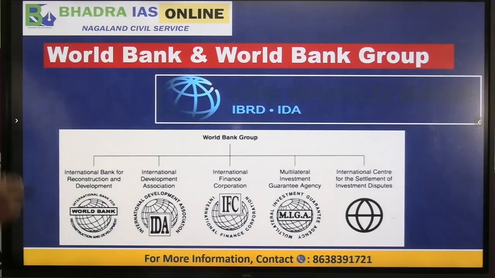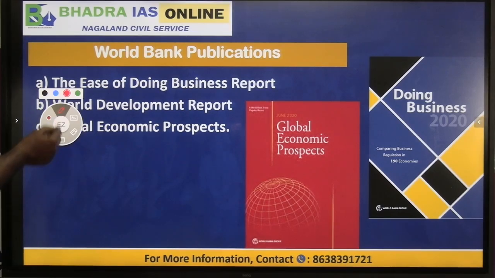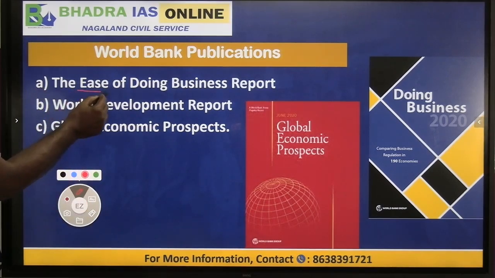Okay, so you should know the difference between World Bank and World Bank Group. Now let's come to the important publications of the World Bank. What are the major publications of World Bank? This comes in exam very often, even in civil service, UPSC and other exams it has come. The Ease of Doing Business report used to be published regularly by World Bank.